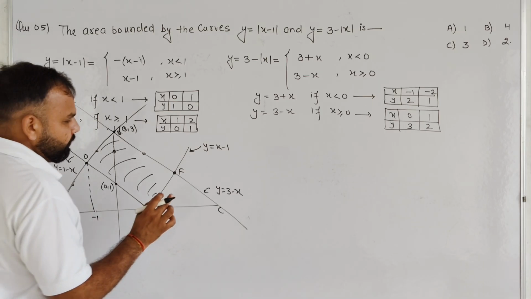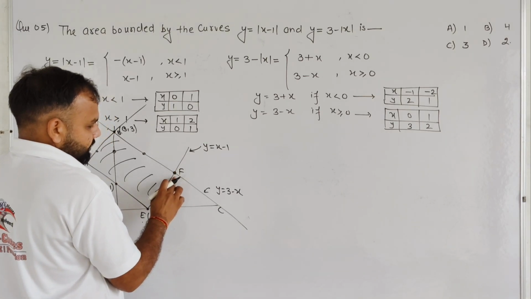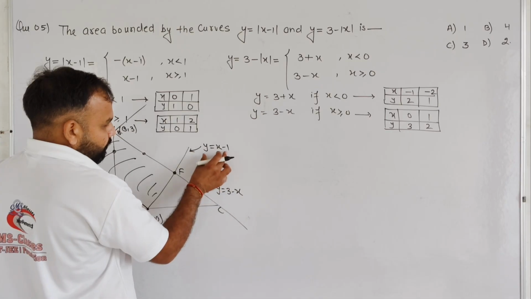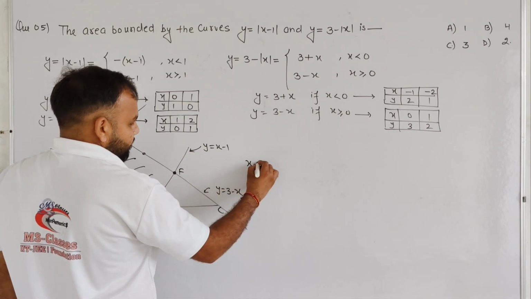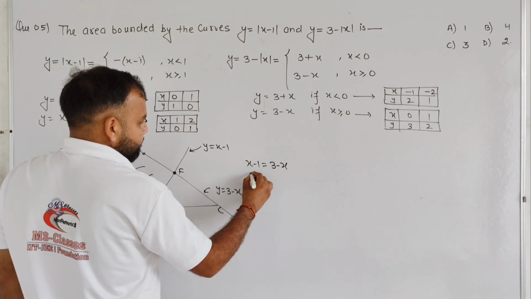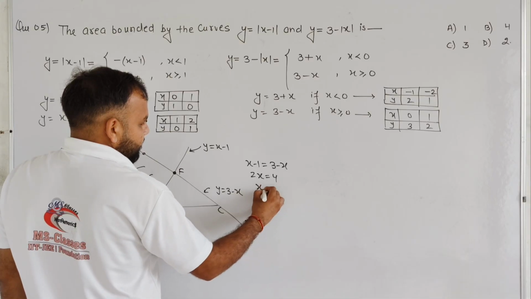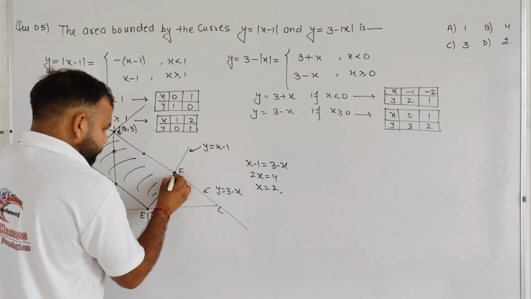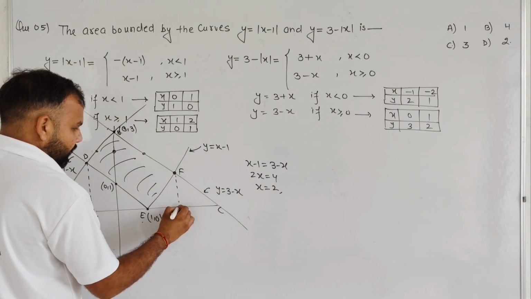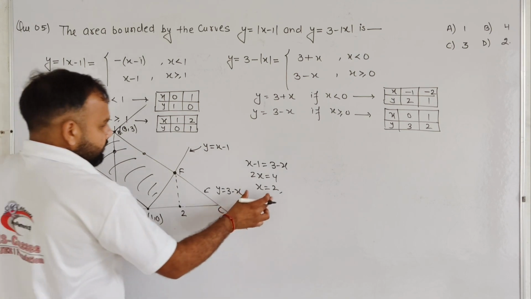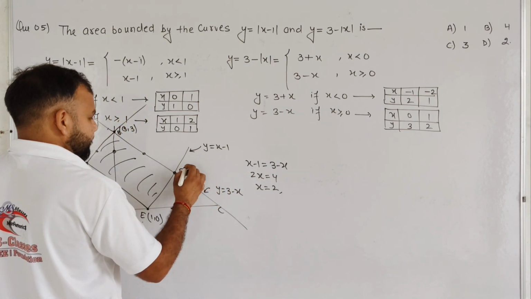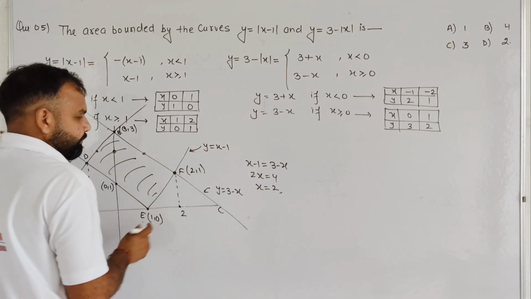Basically students, you can see that for the point of intersection F, we need to solve both equations, that is x - 1 = 3 - x, 2x = 4, x = 2. So we can say that the value of x is 2, and if x is 2, then y we get is 1, so the point is (2, 1).